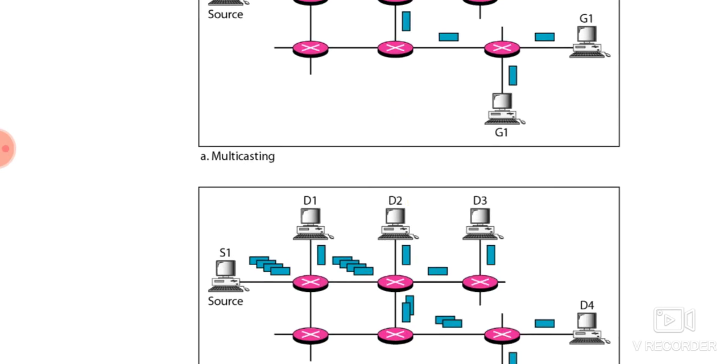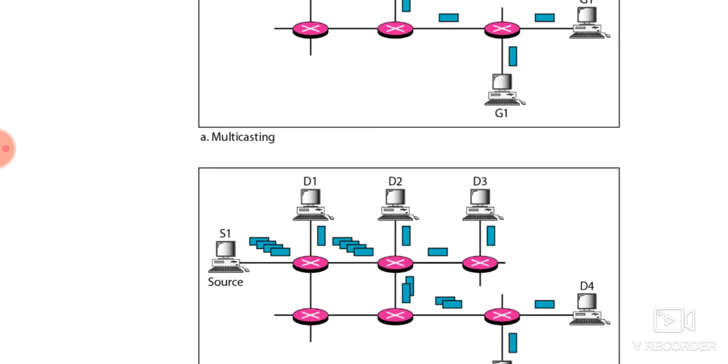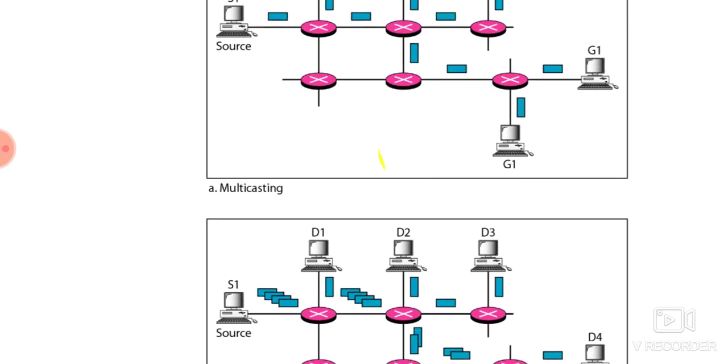In multiple unicasting, the source will send more than one message. Multicasting starts with one single packet from the source. The destination address in each packet is the same for all the duplicates. Here only one single copy of the packet travels between any two routers. Between any two routers, only a single copy of the message will be transferred.